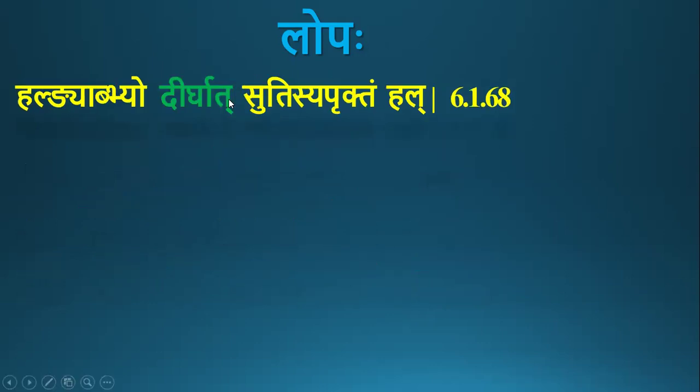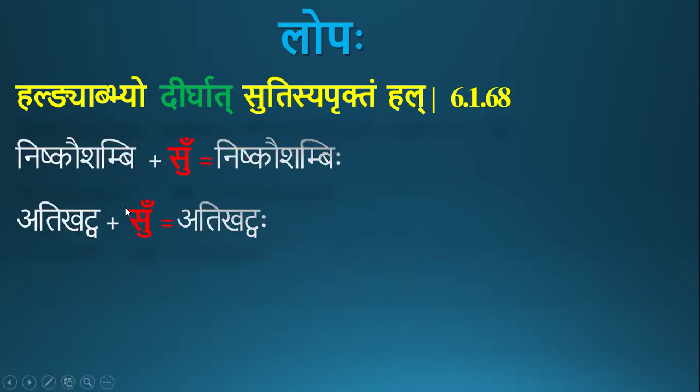This is about Su. Again, there is the word Dirgat in the sutra. Why Dirgat? What if the sutra had been Algnabhyah Sutisya Pruktam Hal? Because in these two examples, Nishkaushambi, Atikatva. This Nishkaushambi is a samasanta word. Here, Kaushambi is a Ni Pratyayanta word.